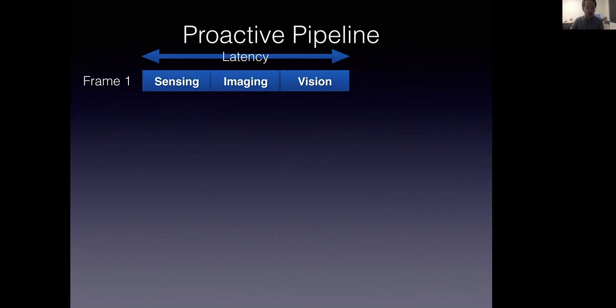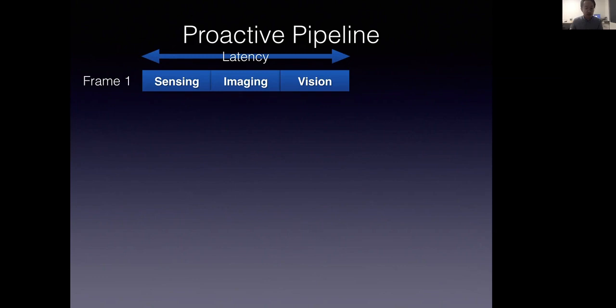So in this work, we present a proactive execution pipeline for continuous vision applications. We propose to use the idea of speculative execution to break the serialization chain of the three stages. And to solve the key challenges raised in this new proactive pipeline, we give our solutions to make the proactive pipeline practical. Later in this talk, we refer to our work as PVF.